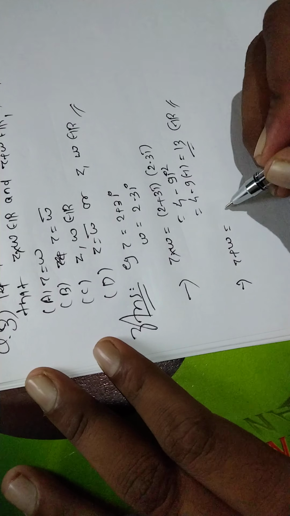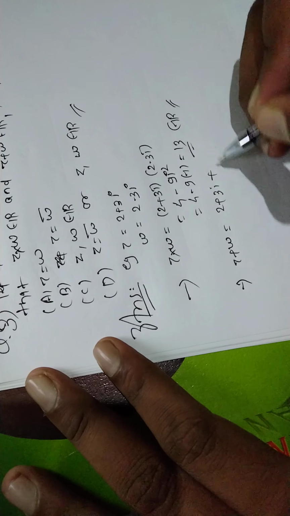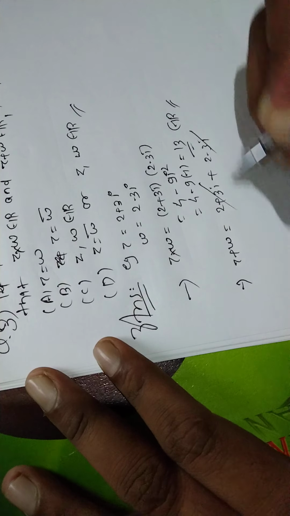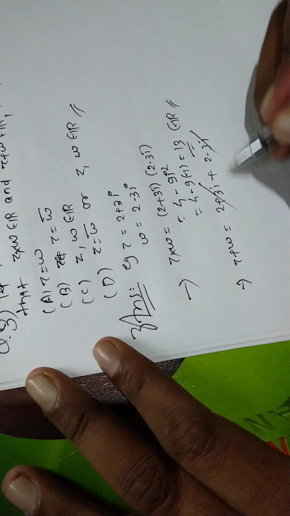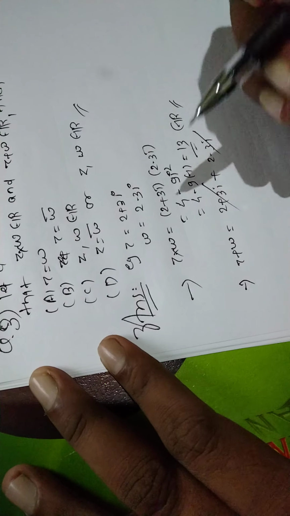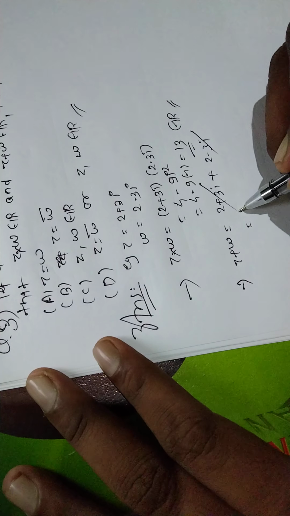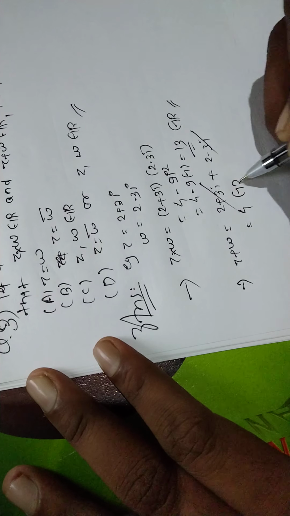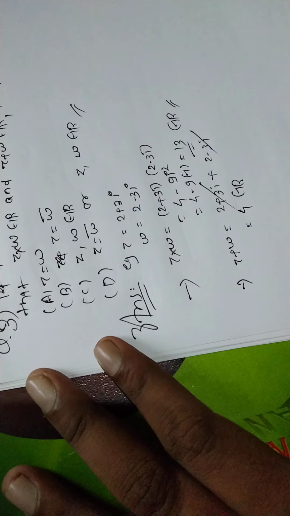Now if I find Z plus W, this is 2 plus 3i plus 2 minus 3i. Now you can see the imaginary part gets cancelled. Actually I want to cancel the imaginary part, that's why we are taking just the conjugate. So therefore this is 4 and this belongs to real numbers. Now you can decide which option is correct.